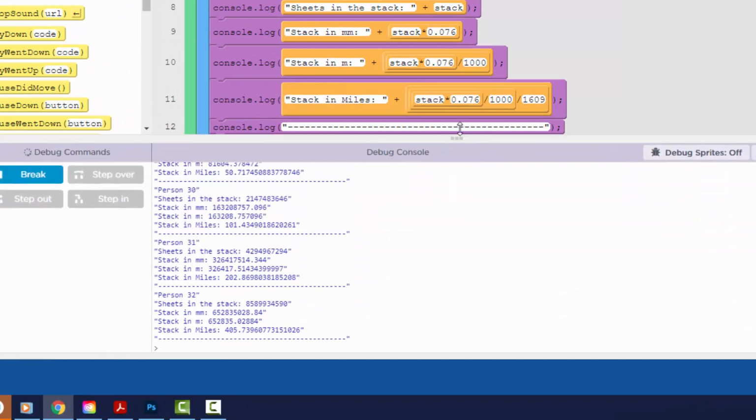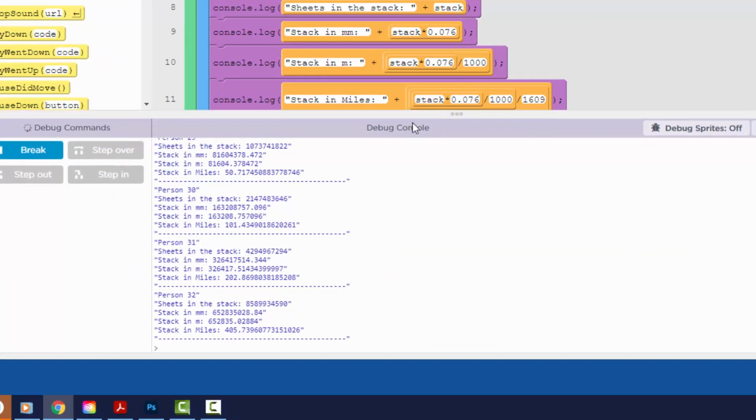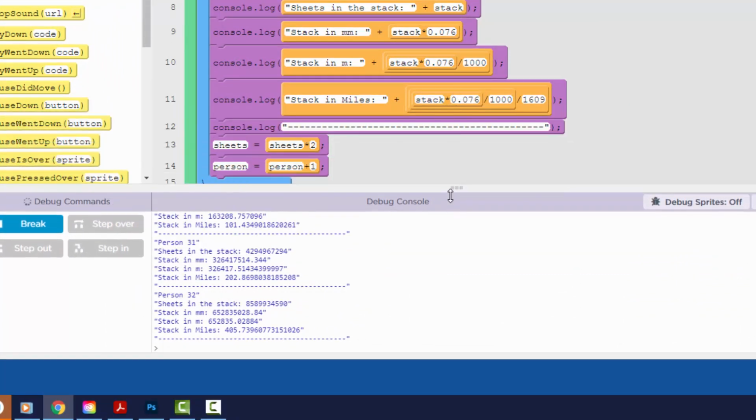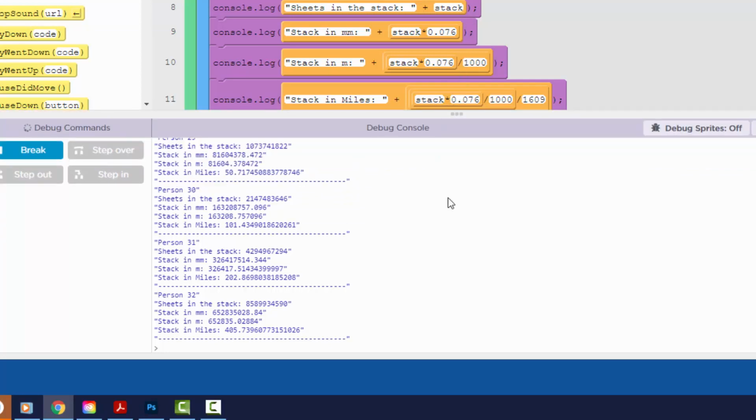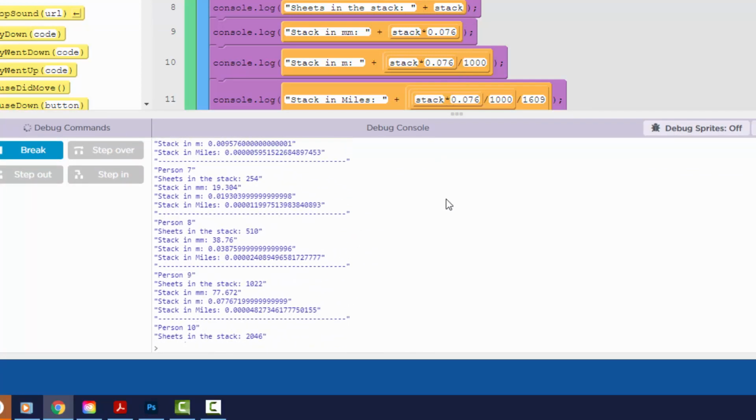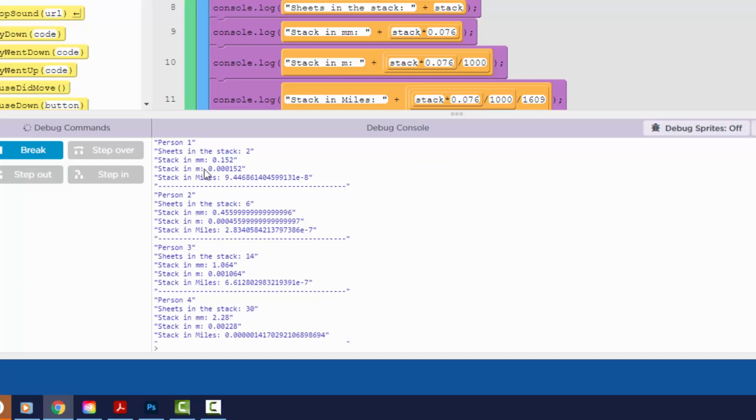All right, I've got some results down here. I'm going to pull up the Debug Console. There are 3 dots on the top of the Debug Console that allow you to pull it up. And I'm looking at my report, scrolling up and down. Person 1, sheets in stack 2, stack in millimeters, stack in meters, stack in miles. If you're looking at stack in miles, it says 9.4.